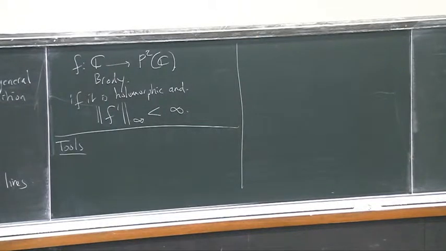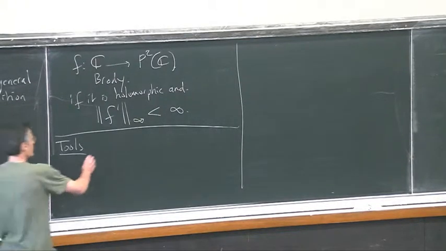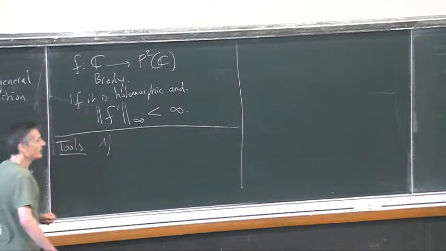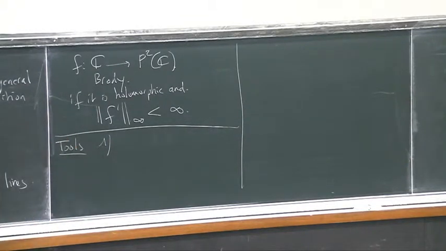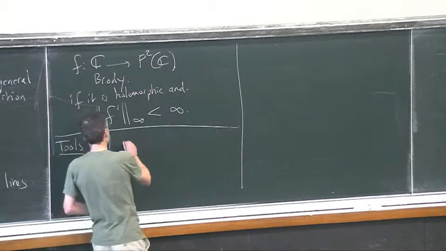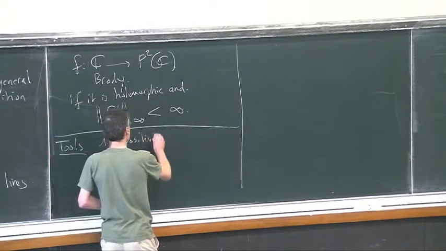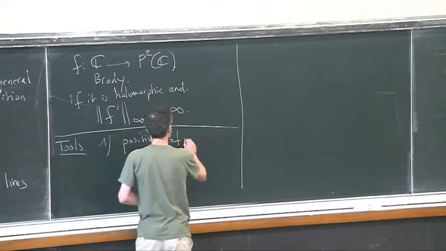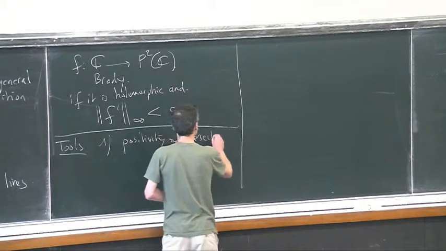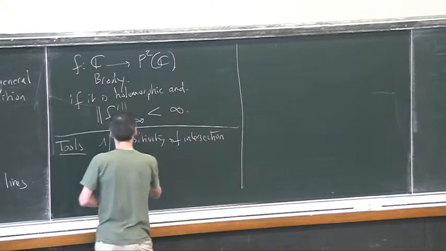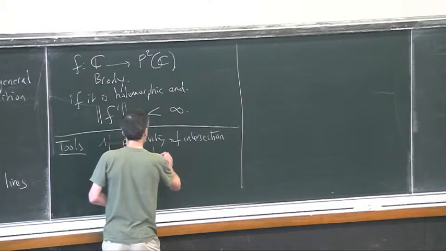The first tool is the positivity of intersection of holomorphic disks.